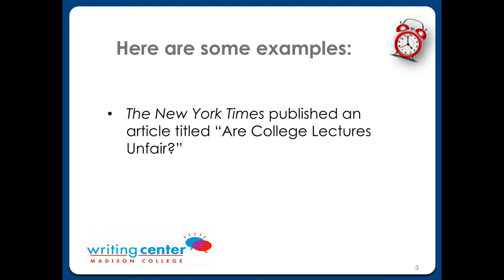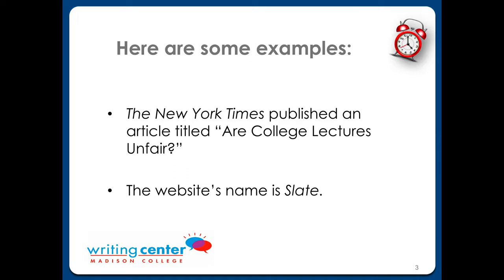In this first one, the New York Times is the name of a newspaper. It's a large source, and it contains a collection of work, so it's in italics. And the title of one of its articles is in quotation marks because it's a smaller work within a larger work. The names of websites like Slate, for example, are always in italics because, again, they are large enough to have many parts and pieces. So just keep in your head, long equals italics and short equals quotation marks.